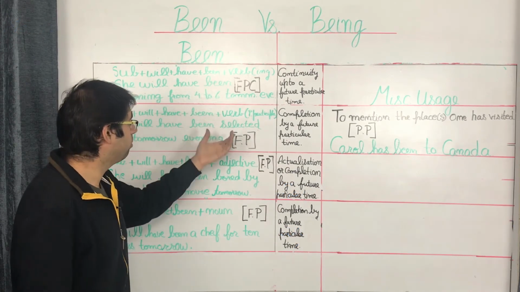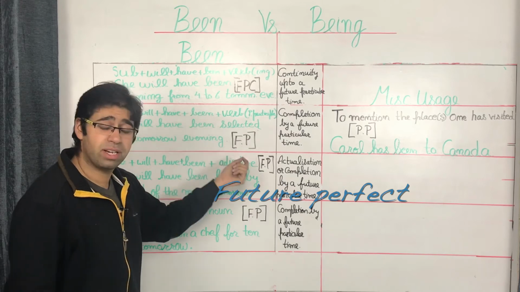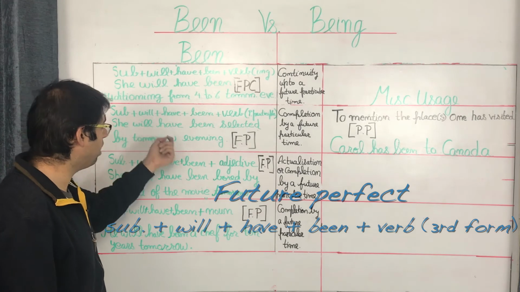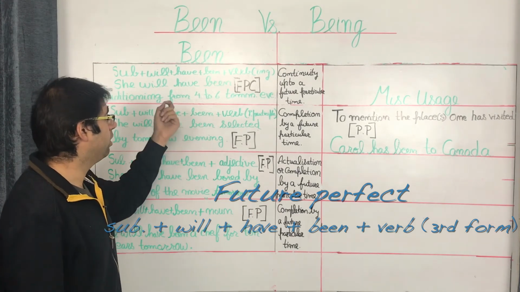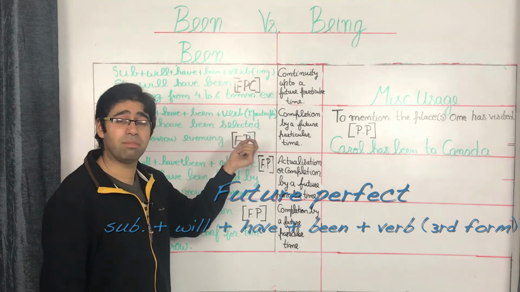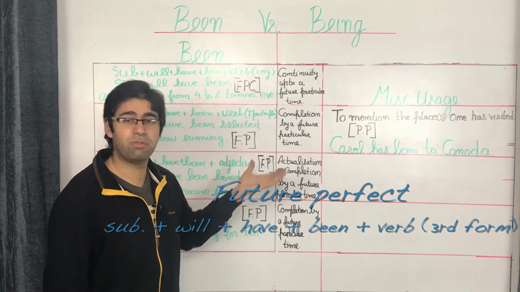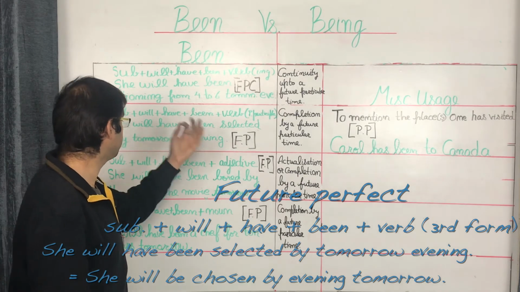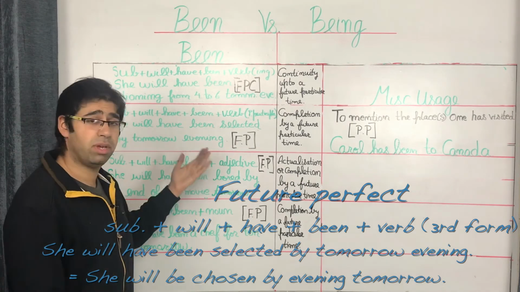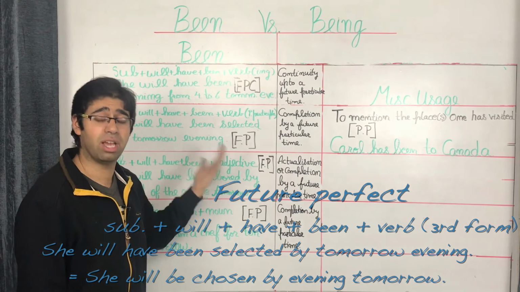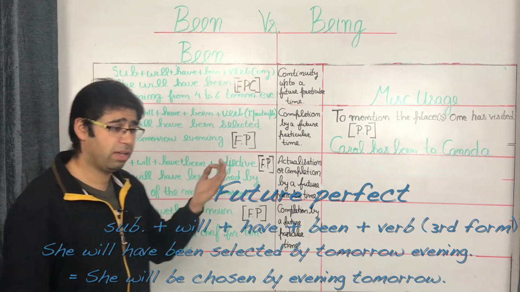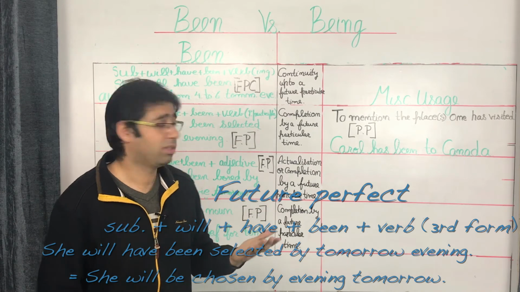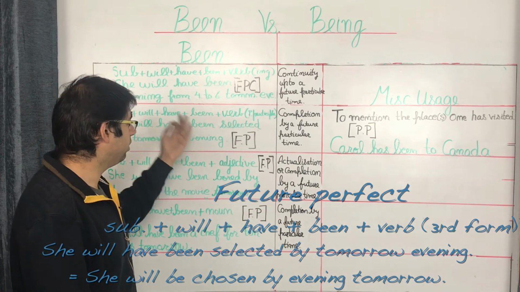Now we have the verb in the future perfect. Let's have a look at the structure once again. We've got subject followed by will plus have followed by been and eventually being followed by the verb, this time in the past participle, which is the third form of the verb. Let's have a look at that sentence over here. So we've got she will have been selected by tomorrow evening. Now we're making a very positive conjecture or a positive guess over here, which is to say that by tomorrow evening her selection will have become a reality. So that is been in the future perfect.